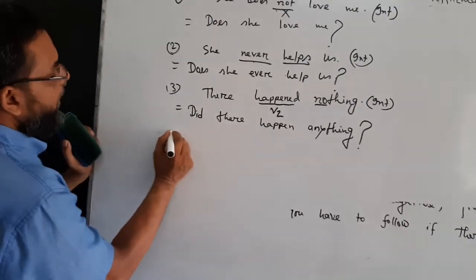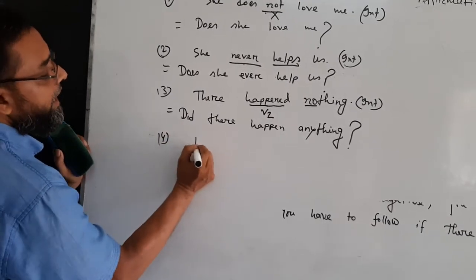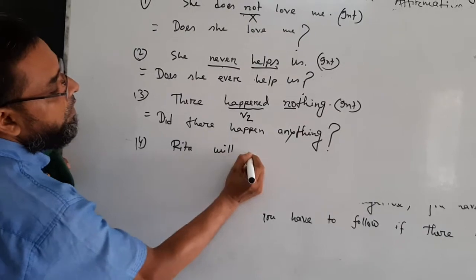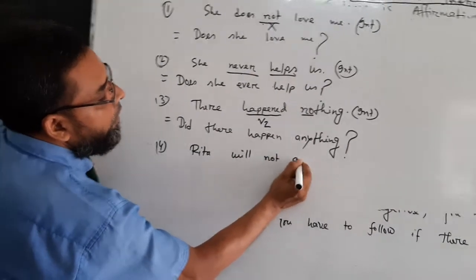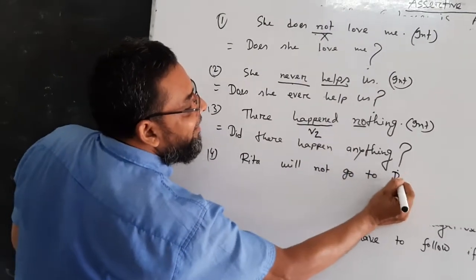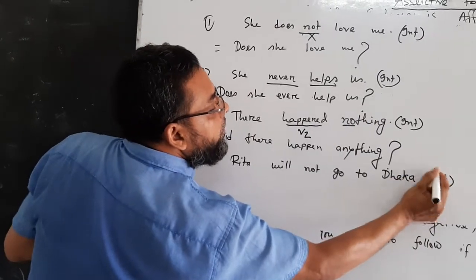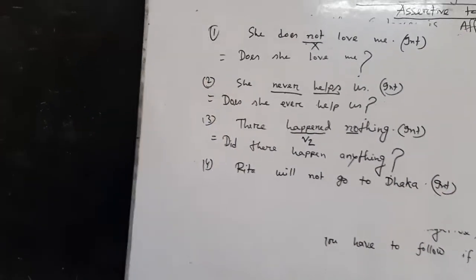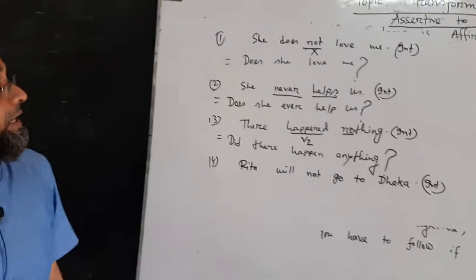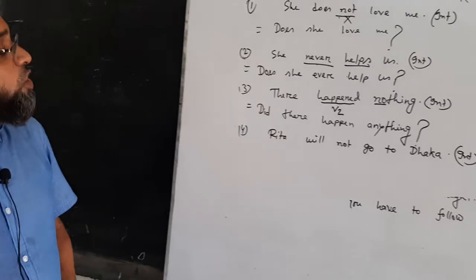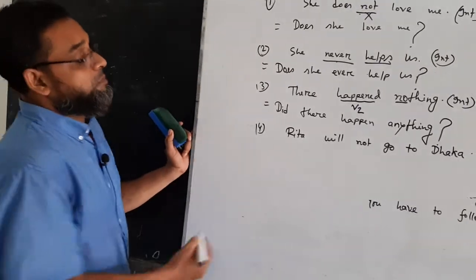Now come to point 4. Rita will not go to Dhaka. Make it interrogative. Rita will not go to Dhaka. That means Rita Dhaka যাবে না। If you are asked to make it interrogative, you have to make it affirmative interrogative.